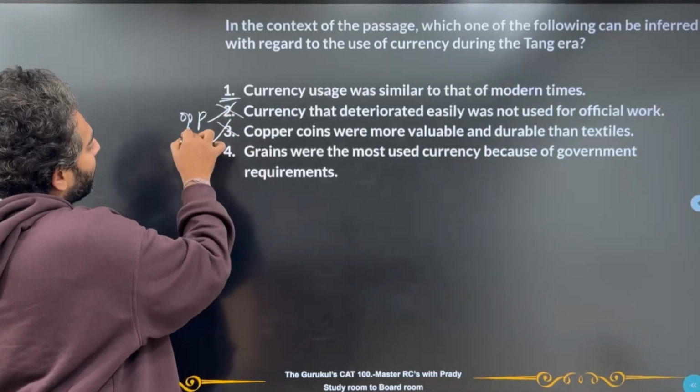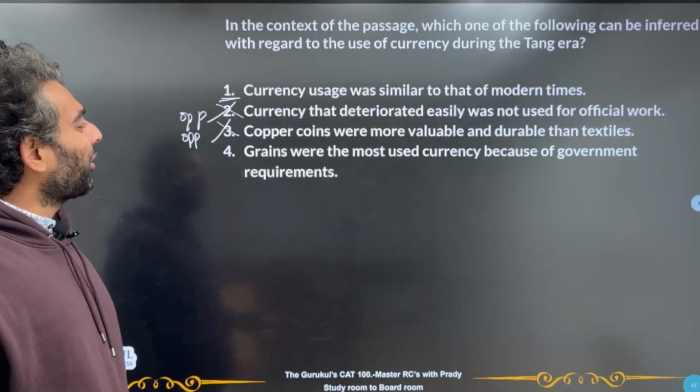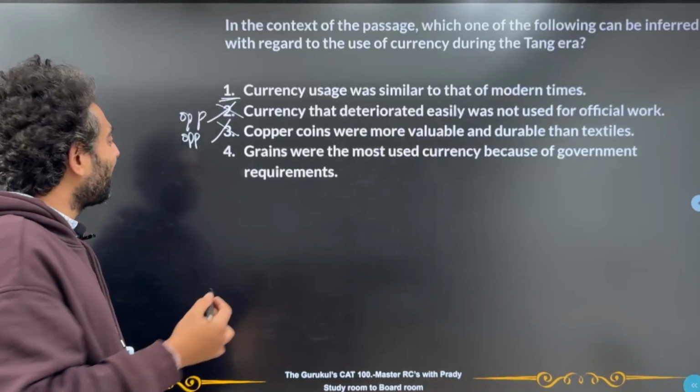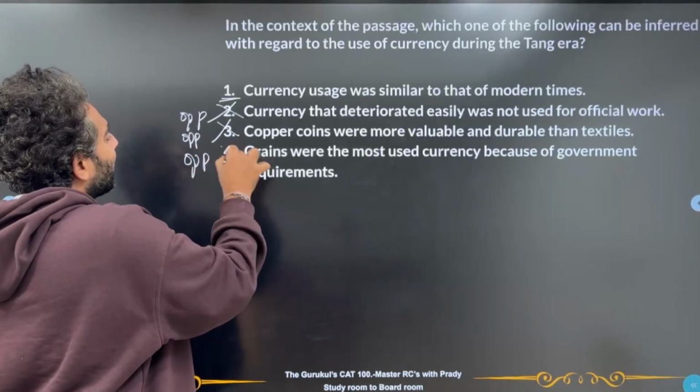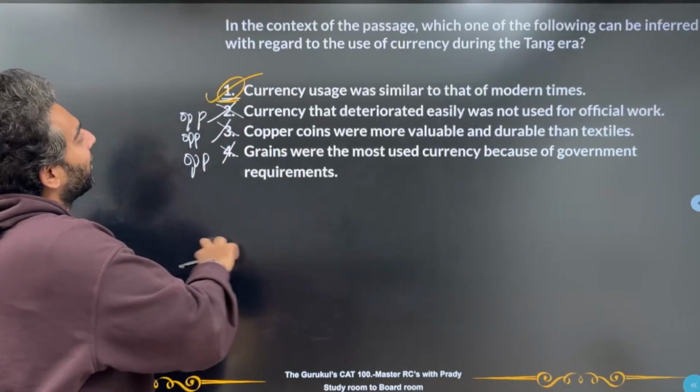So this is also an opposite answer. Fourth one, grains were the most used currency because of the government requirements. In fact, grains were the least used currency. Again, this is also an opposite answer. So the best possible answer becomes 1. Now let's go to the second question.